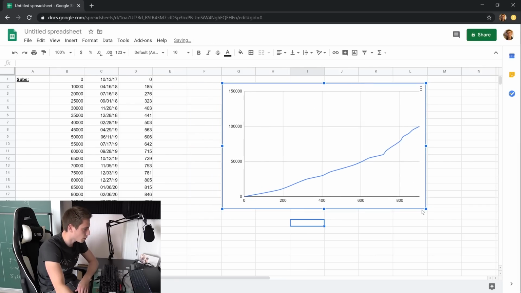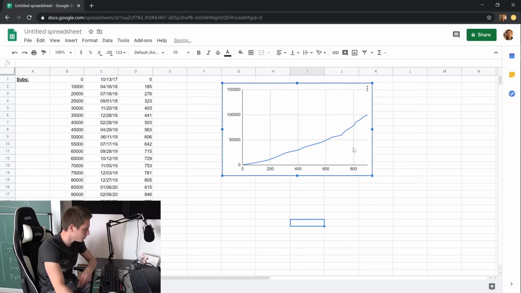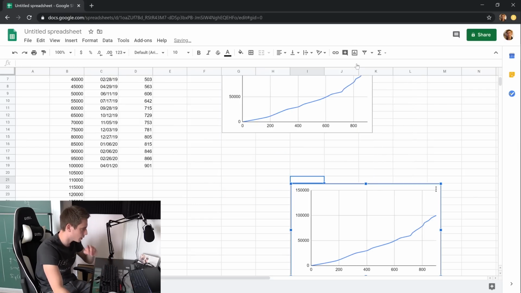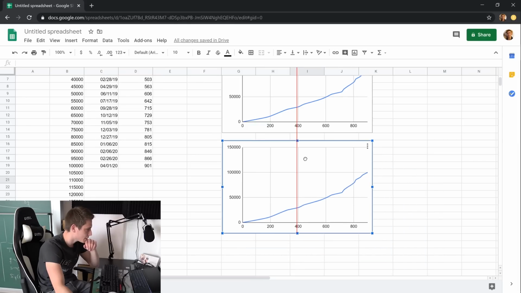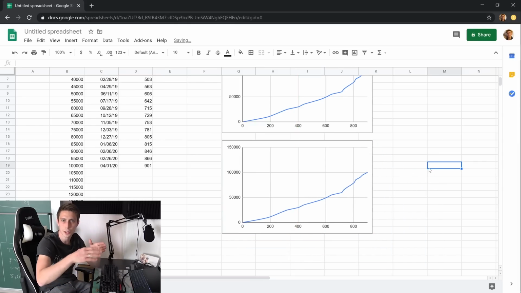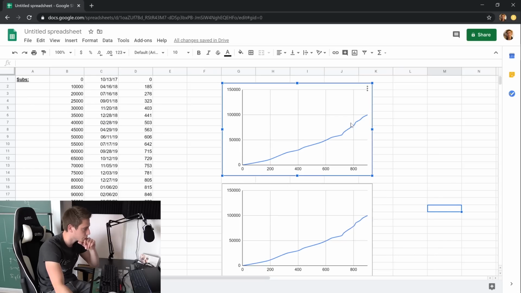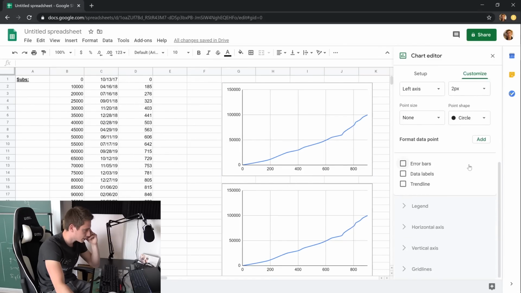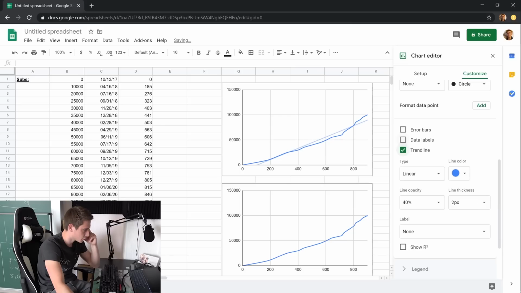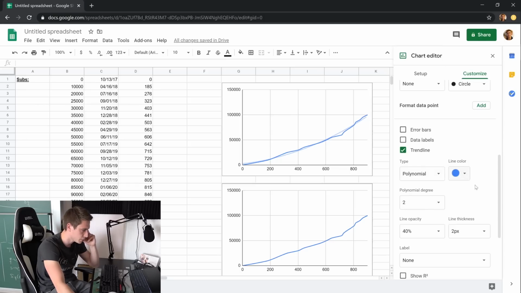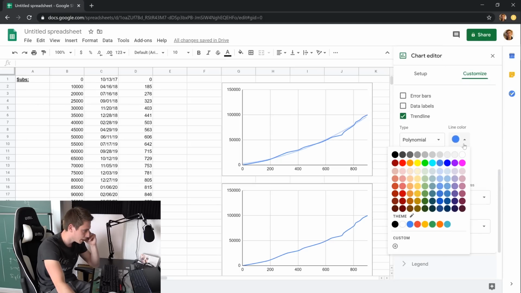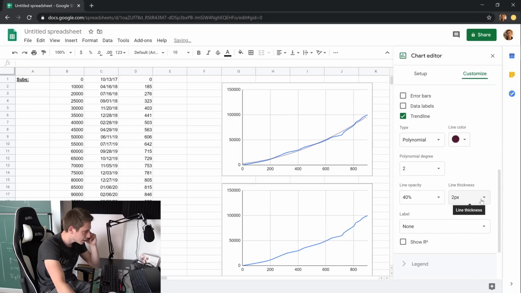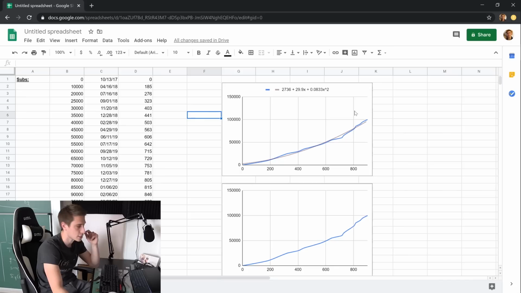We are going to copy this one, okay? I'm going to make it a bit smaller. We are going to copy this one and we are going to paste it because, like I said before, we would like to get ourselves an exponential increase and a polynomial increase. So we would like to take this first series and we would like to get a trend line. I want it to be polynomial of degree 2. Yeah, that looks quite accurate actually. Line color is going to be black it is. And yeah, line thickness, that's all right. And the label should be the equation. Yes, this is looking good.